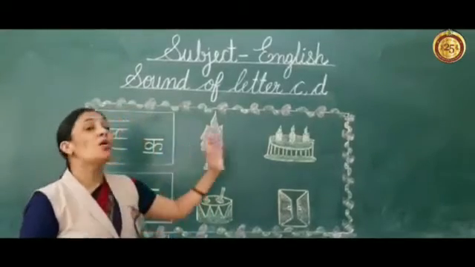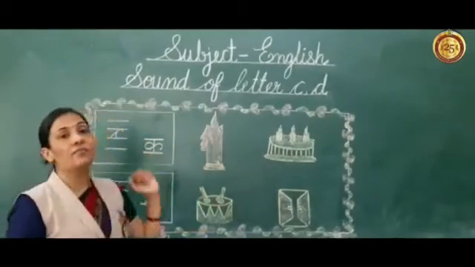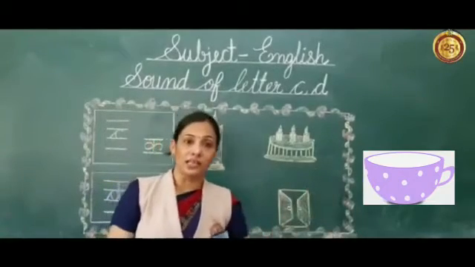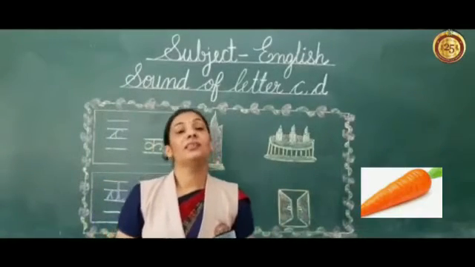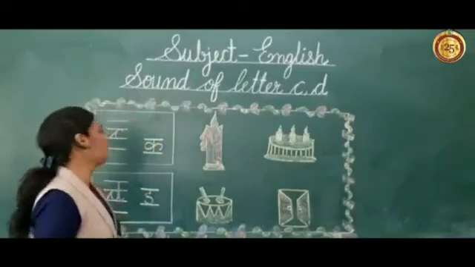Now we can make more words from the sound of C. For example, C, K, cup. C, K, carrot. C, K, cat.